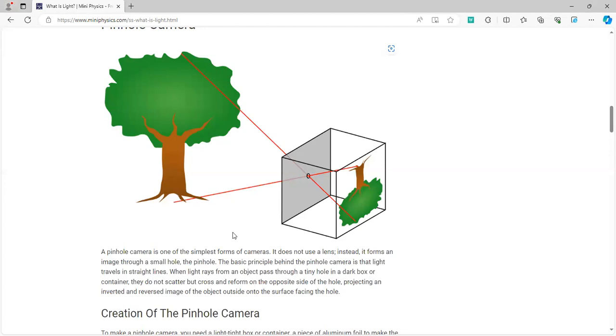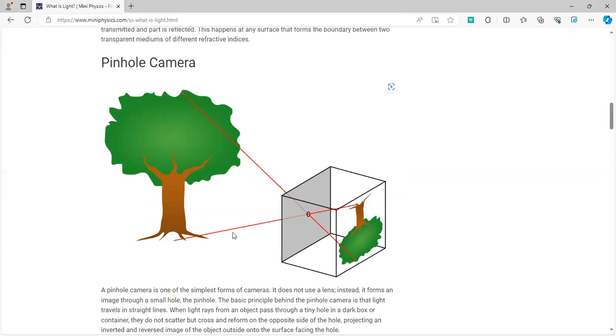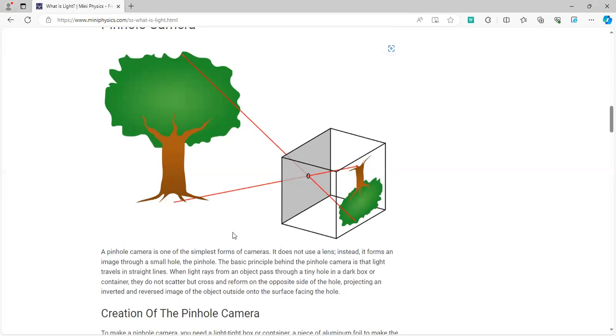Then the number two key rule is that the distance of the object from the mirror is always equal to the distance of the image from the mirror, which means that when a light ray strikes a mirror, for example, if the object is placed over here and the mirror is over here, the image or the reflection of it will be at the same distance from the mirror as the object is.